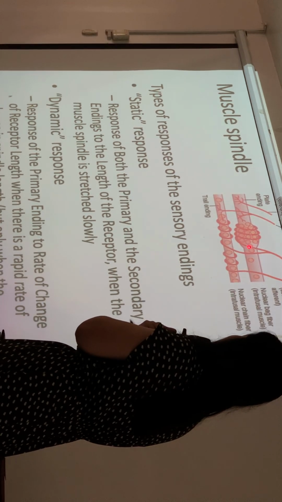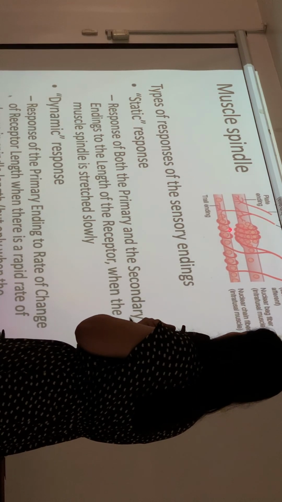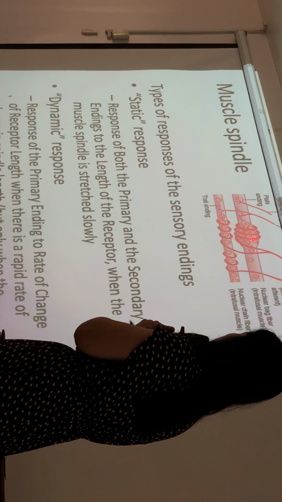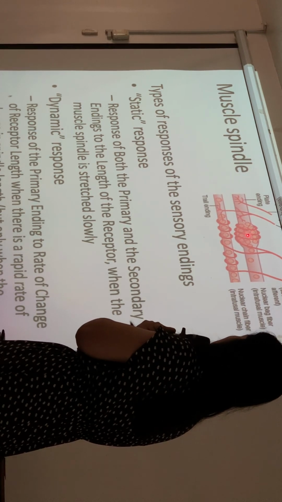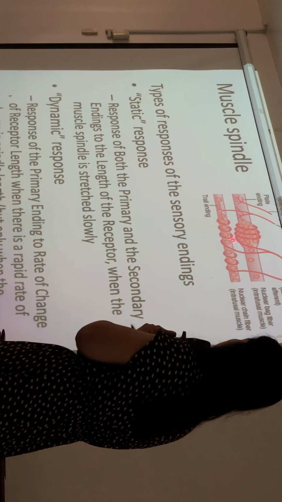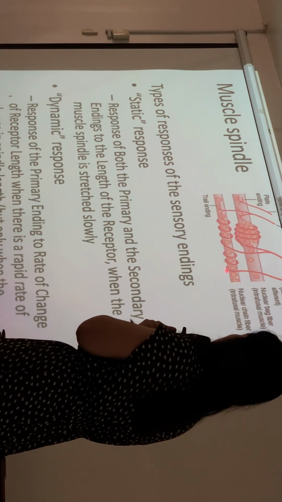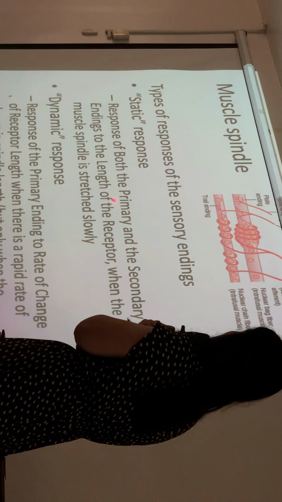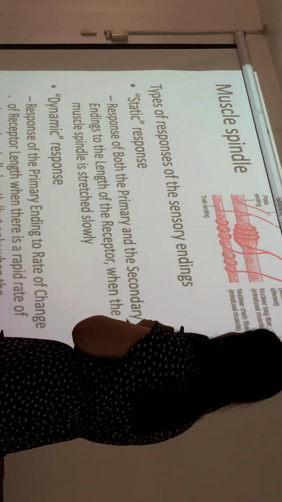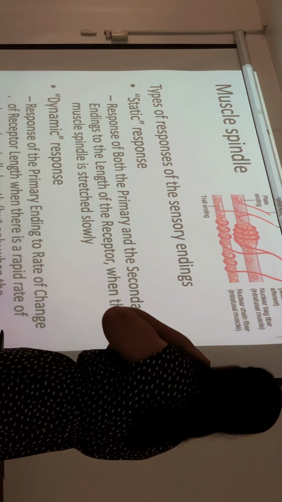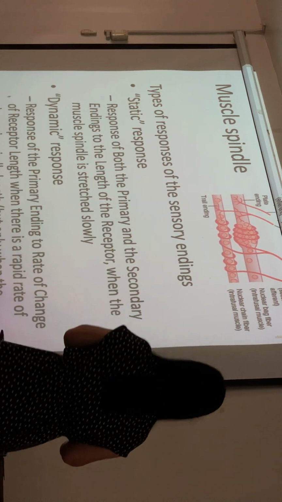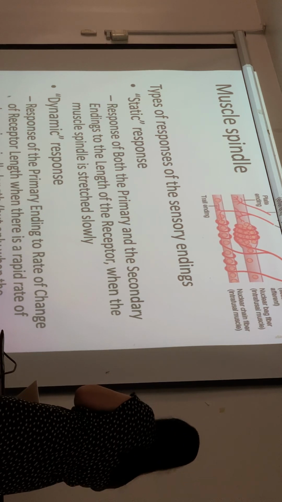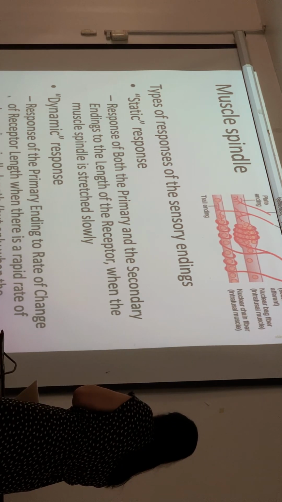The primary ending has this dynamic response because it innervates both nuclear bag and nuclear chain. The static response, again, is of both the primary and secondary endings.